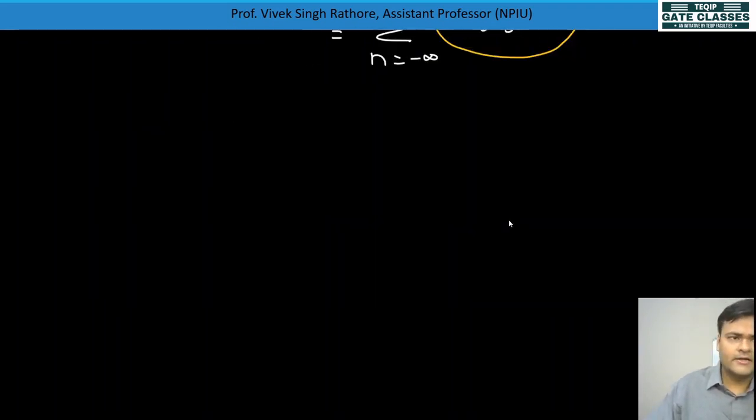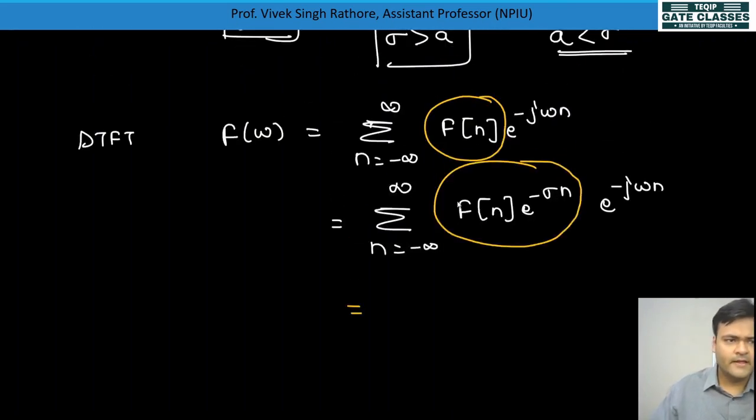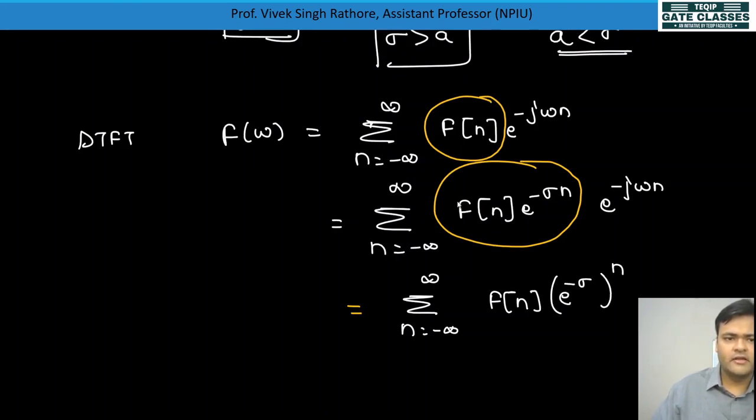So now we can simplify it. We'll write the summation for n equal to minus infinity to infinity, f of n, e to the power minus sigma n, and e to the power j omega, with minus n here.